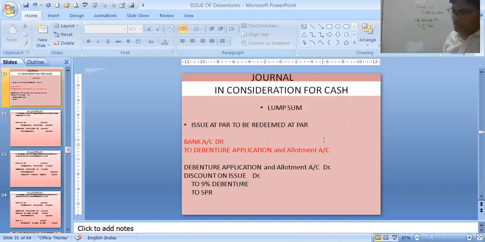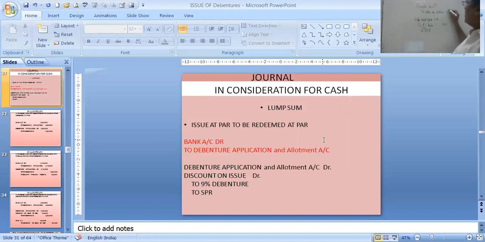If the same thing would have been issue at premium, then suppose 20 rupees is the premium, then this will become 120. Debenture application and allotment, how much credit, that much debit, 120. To 9% debenture 100, because debenture value is 100, to securities premium reserve would have come. If it is a discount, then instead of 120 this would have been 80 rupees.